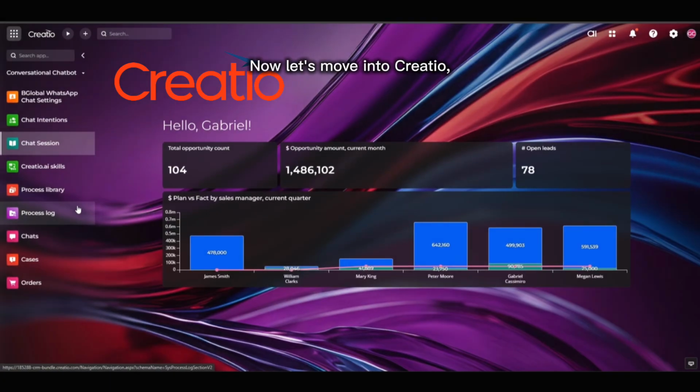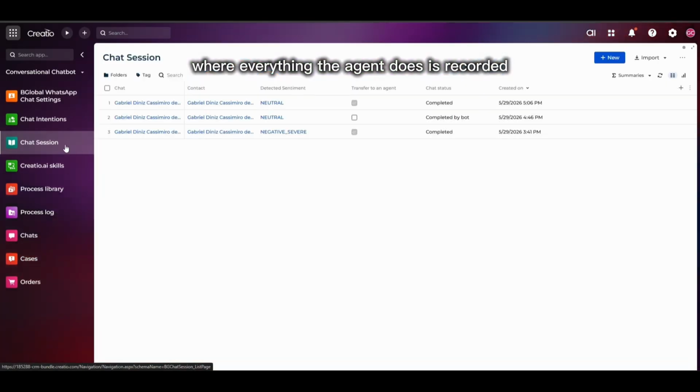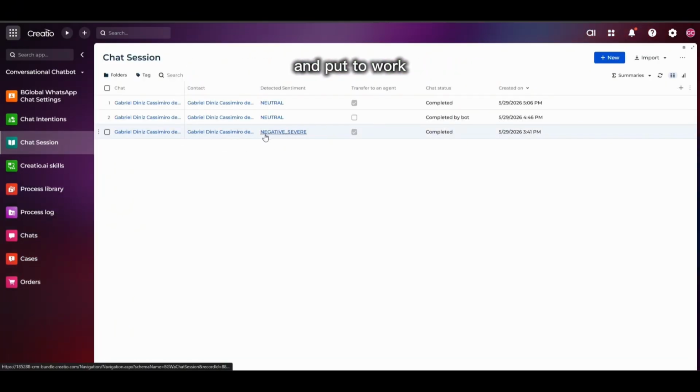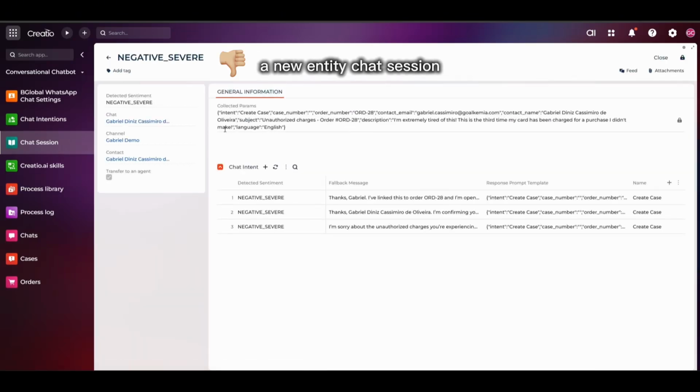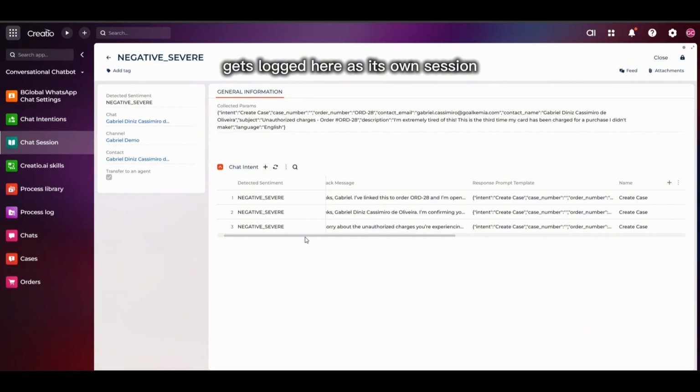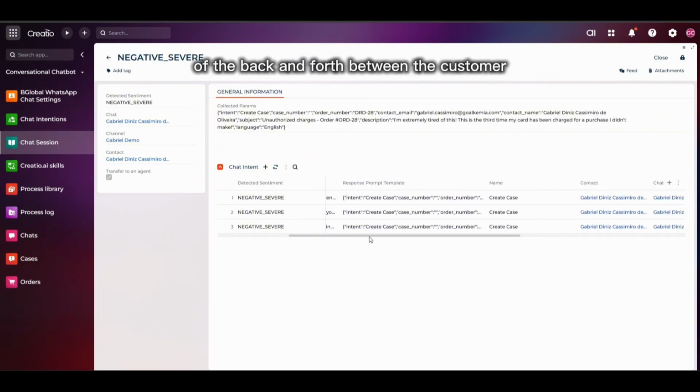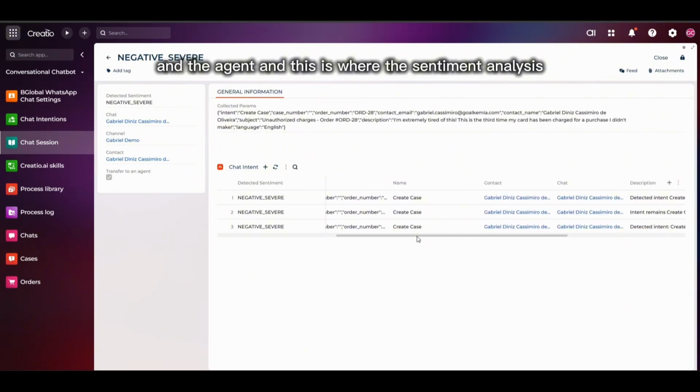Now let's move into Creatio, where everything the agent does is recorded and put to work. We'll start in the component's own workspace. First, a new entity, chat session. Every conversation the agent has gets logged here as its own session, a complete record of the back and forth between the customer and the agent.